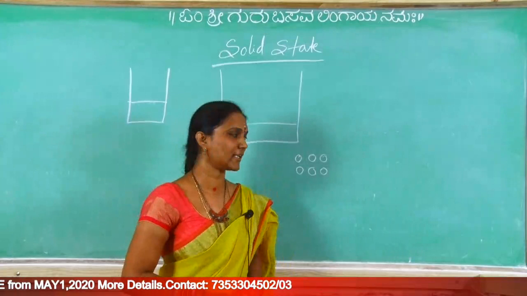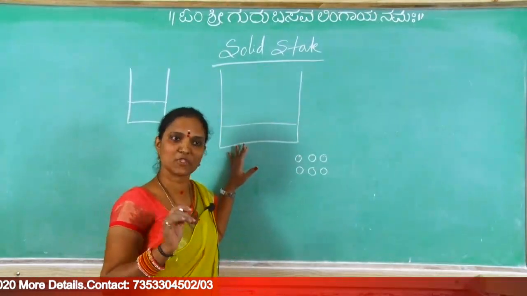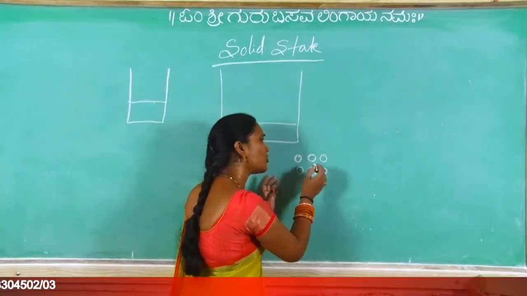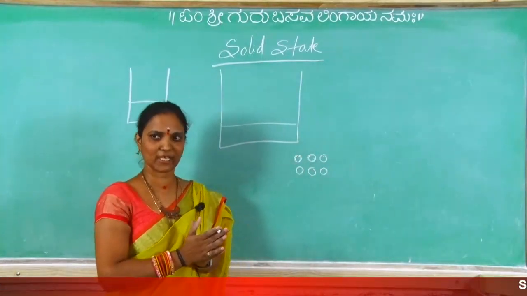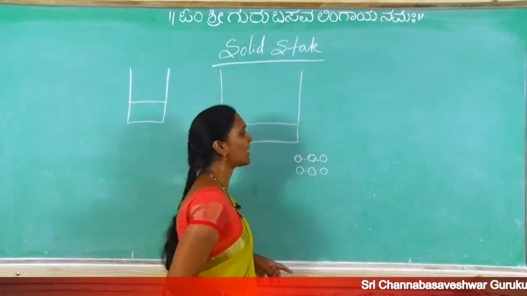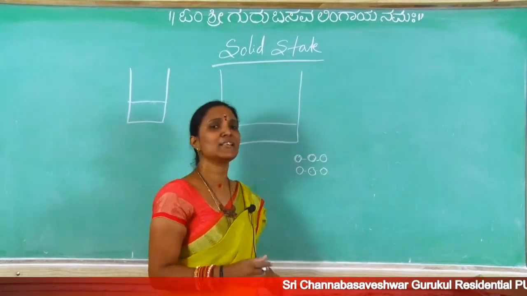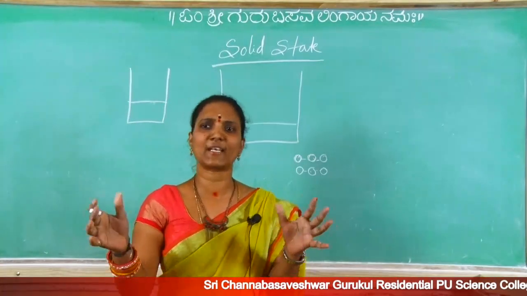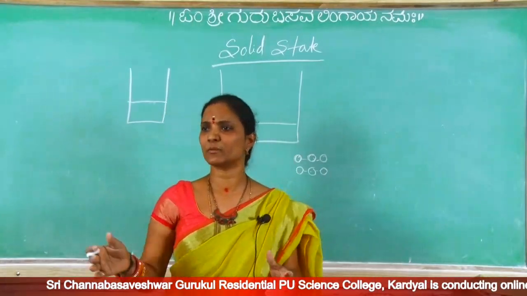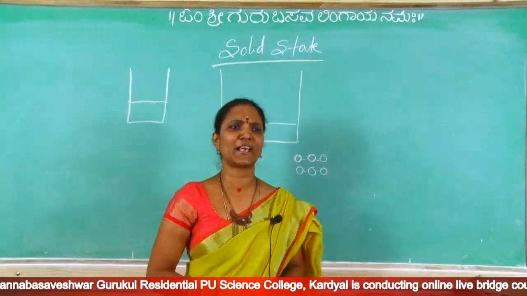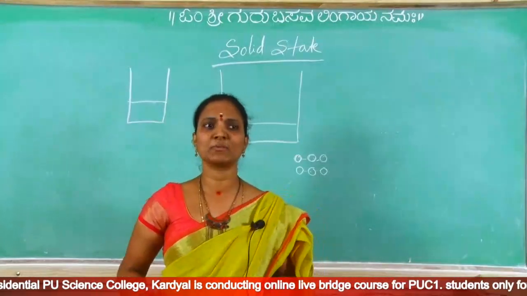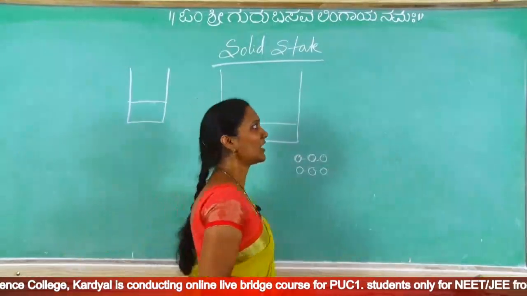For example, this is a sodium solid. Now all these sodium atoms are closely packed with each other, so strong interactions are there. If particles are closely packed with each other and strong interactions are there, then it is a solid state. Before corona, in each bench 4 members, close interaction, strong interactions, close packing, that is a solid state. But now the distance is more. Now we are like the gaseous state.